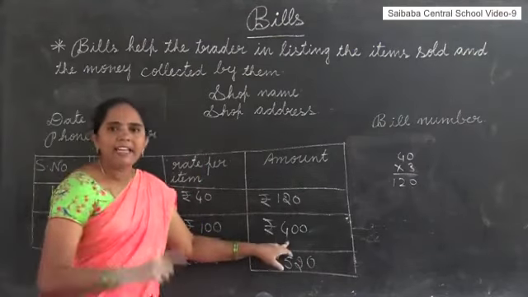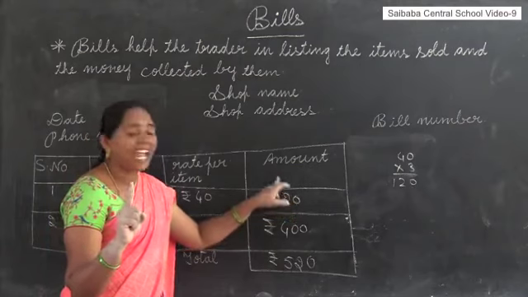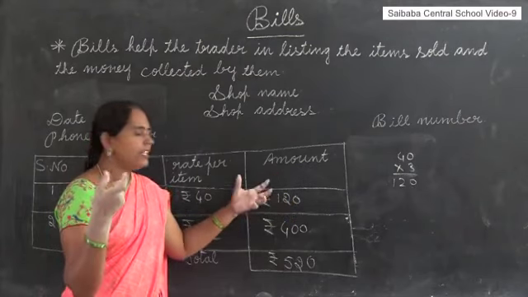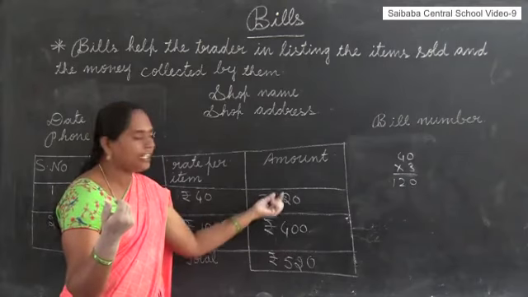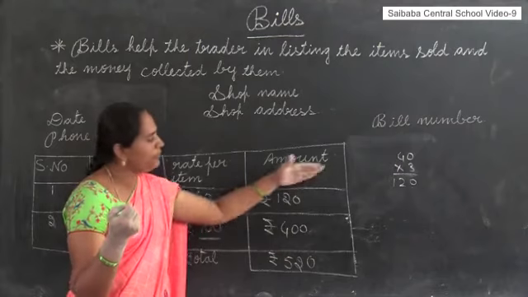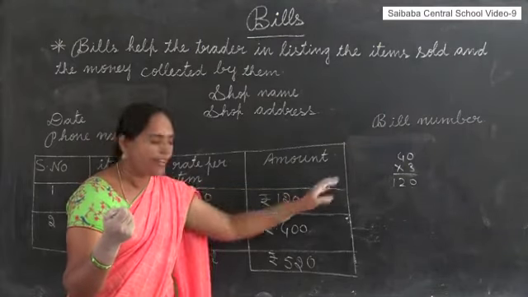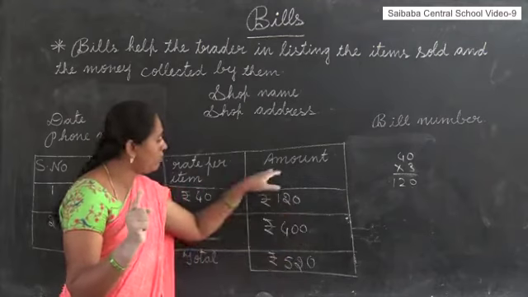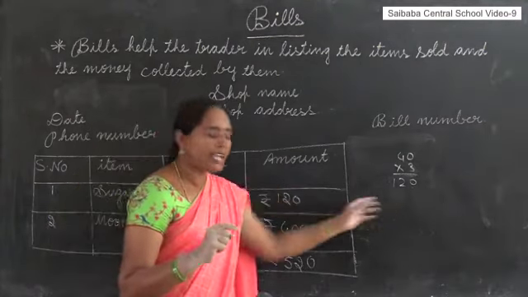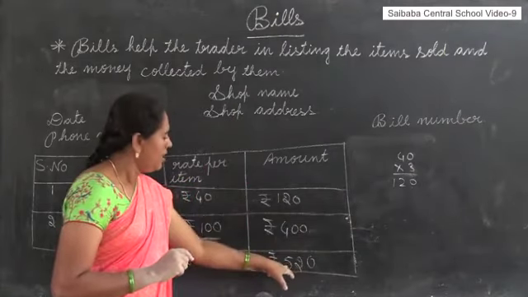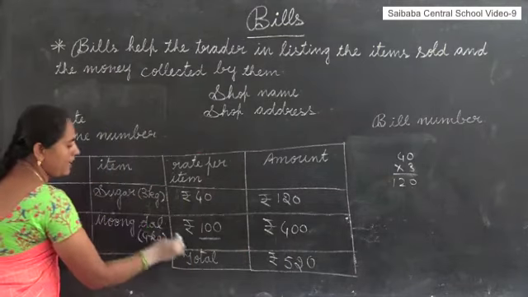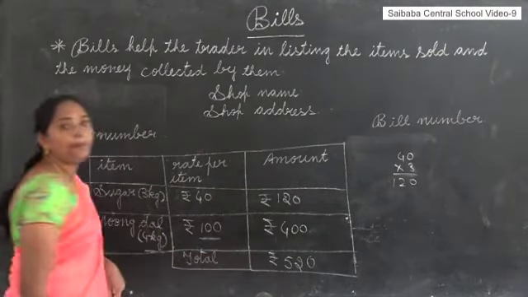If you get a carry, one thing you remember: you should not write the carry here. This is the bill. They will do it with a calculator only, so in the calculator we won't get the carry. So you should not write the carry here. If you want, you can add it in rough and write only the answer. Okay, remember that. Don't do normal additions here. Now, what is the total amount I have to pay the shopkeeper for these two things? 520 rupees I have to pay.